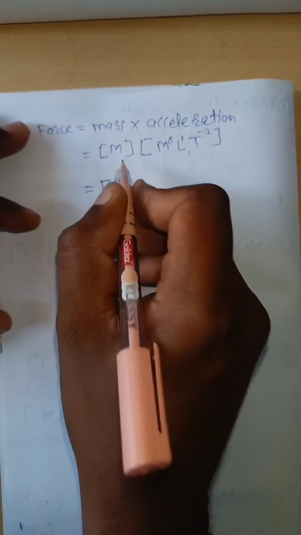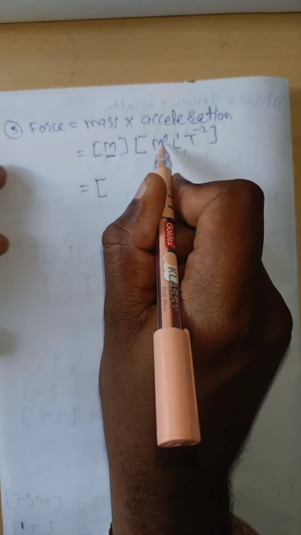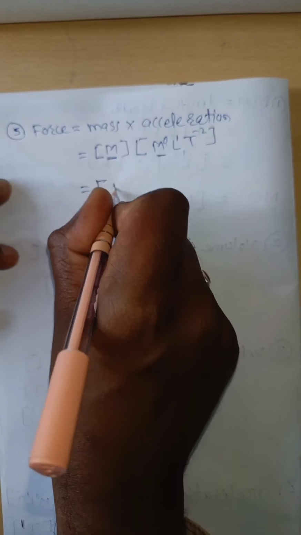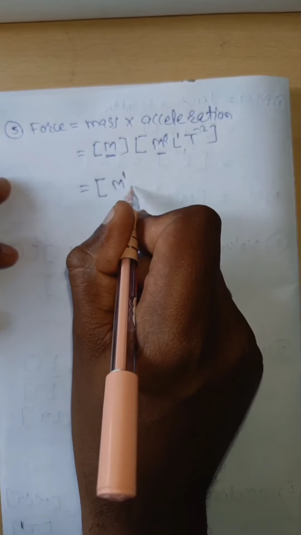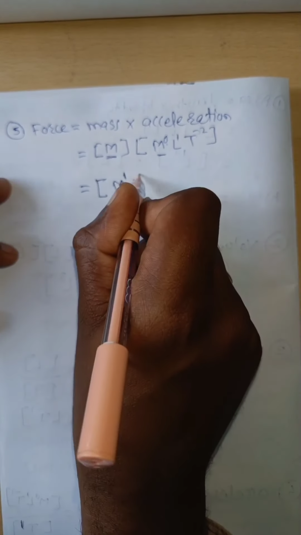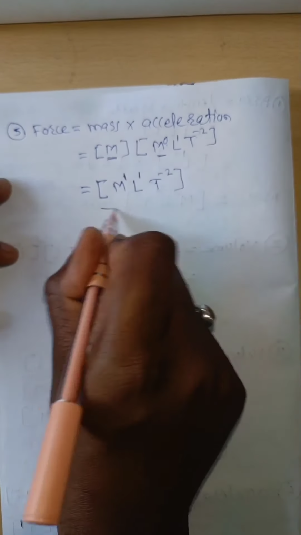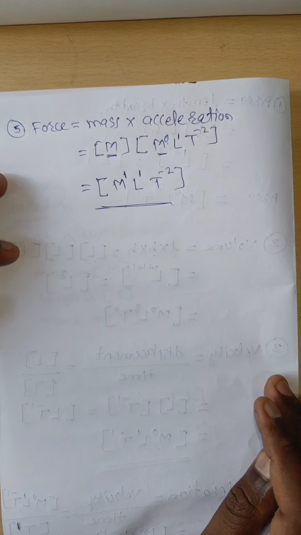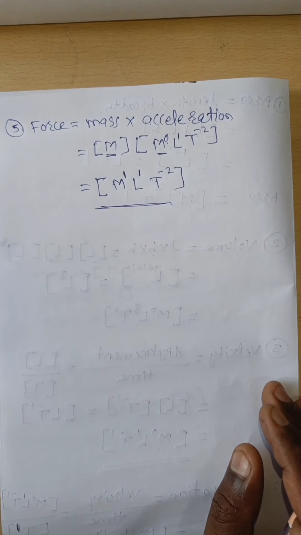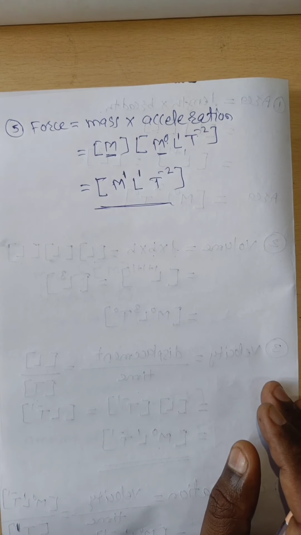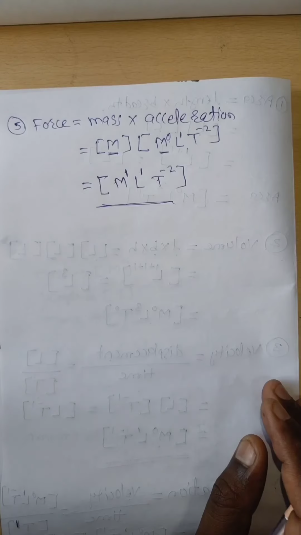Now see here, base M: M to the power 1 plus M to the power 0 means M to the power 1 plus 0, which is 1. Here there is no L in mass, therefore L to the power 1, and T to the power of minus 2. Therefore the dimension of force is M^1 L^1 T^-2. Similarly, I will provide you some homework to determine the dimensional formula.